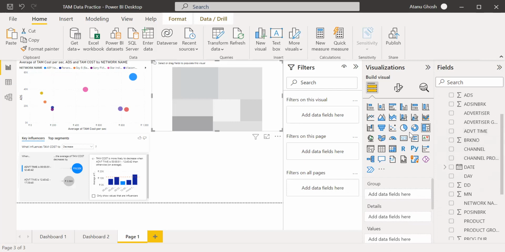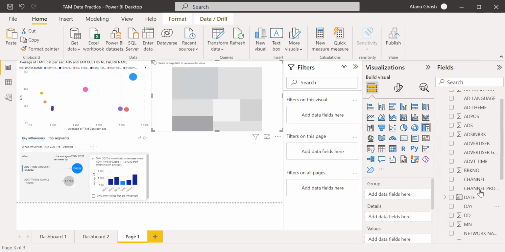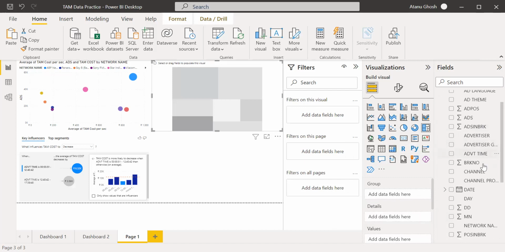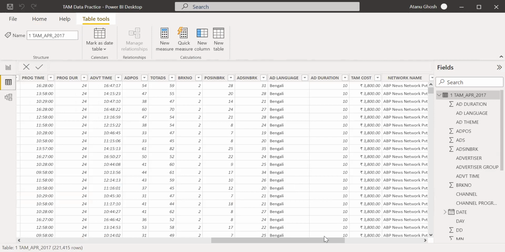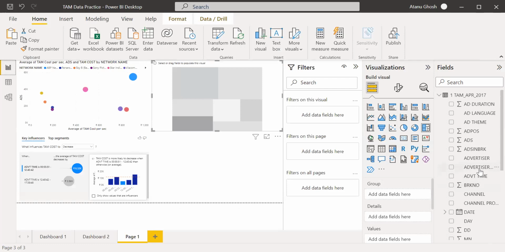Not advertising time, ad time. What was the name of the field? Ad duration, sorry. So what I want to figure out is ad duration. Where is ad duration?